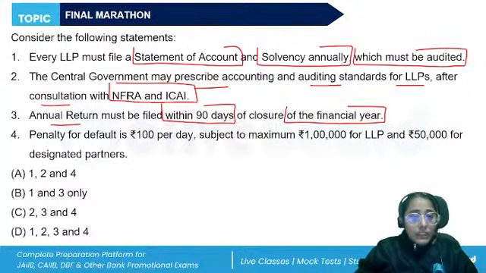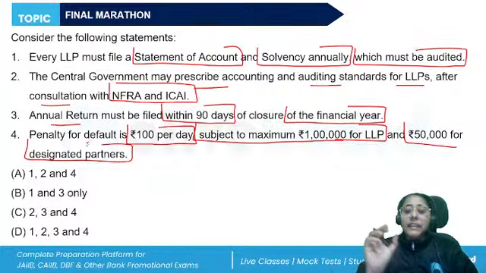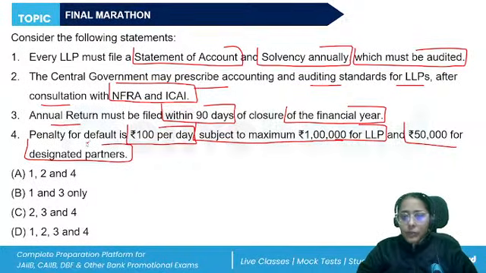Penalty for default is rupees 100 per day, subject to maximum 1 lakh rupees for the LLP and 50,000 rupees for the designated partners. Penalty means if they fail to furnish the annual return or fail to report, the designated partner will also be liable.